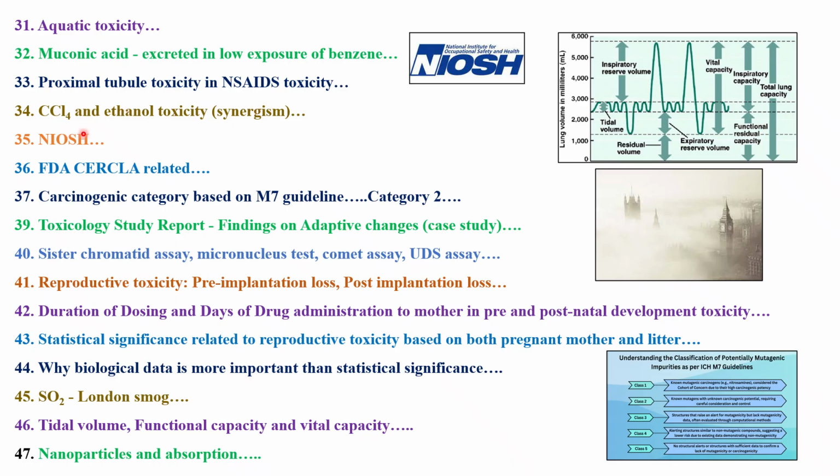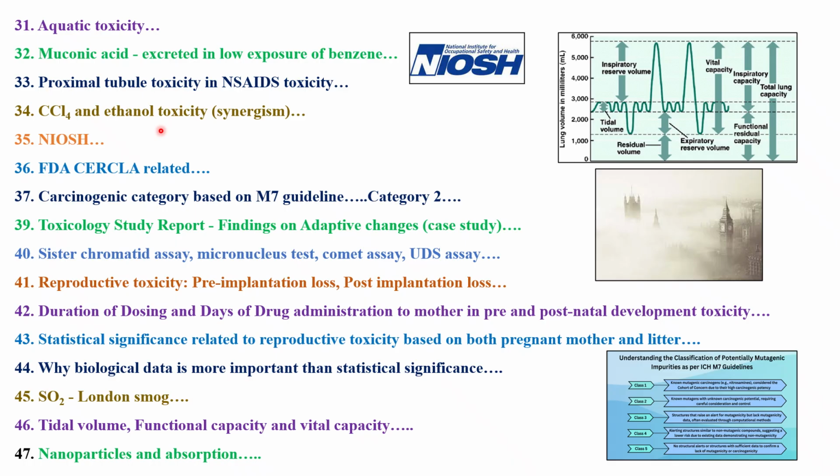Next is one question on CCl4, that is carbon tetrachloride, and ethanol toxicity. In continuation with the second chapter, that is principles of toxicology, one question you will definitely get, giving examples about additive effect or synergistic effect or potentiation effect. They will give you an example of two chemicals and ask you like this: